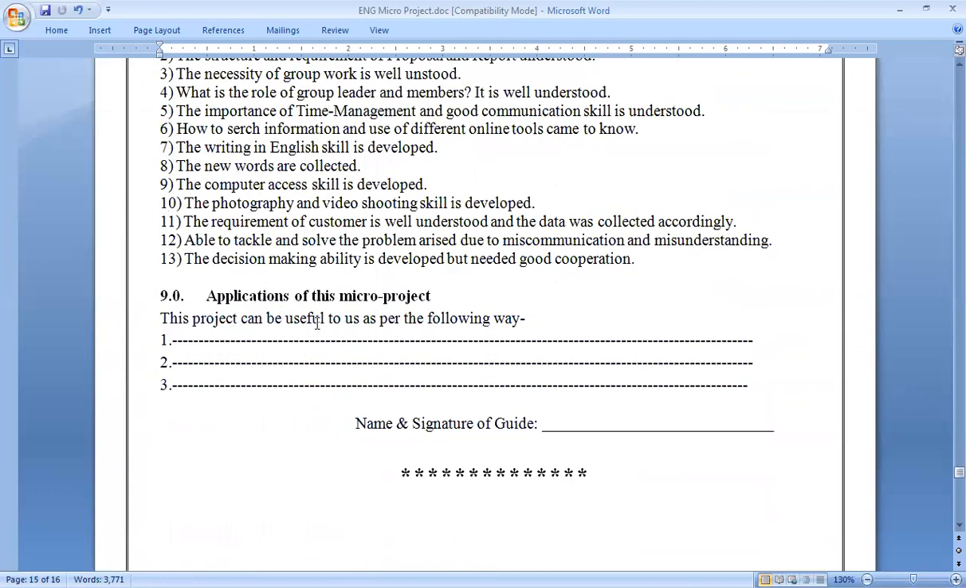After that, applications of this micro project. This project can be useful to us in the following way. If I start my business without a brochure, I cannot. So you can go for application of this micro project. Yes, I can have my own printing press where I can prepare brochures and give them to a number of customers. So you can mention that over here.